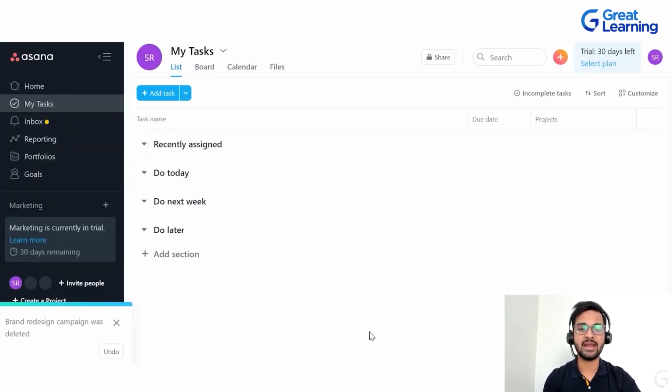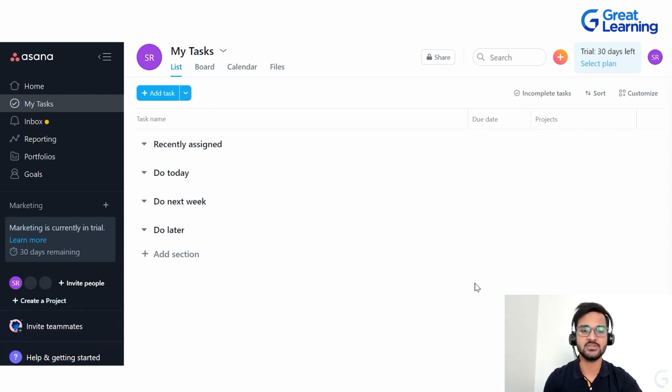So now this is a brand new page and I'm going to tell you each and everything: what these options are, how you can go about it, how you can create a particular project. You can break it down into various tasks. Then you can attach a deadline to those tasks. All of that we will be discussing in much more detail.